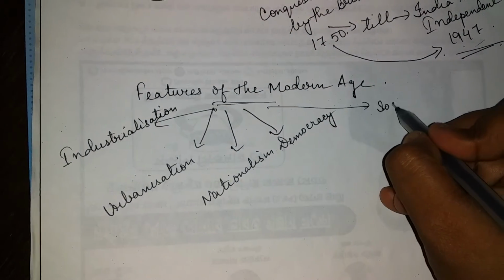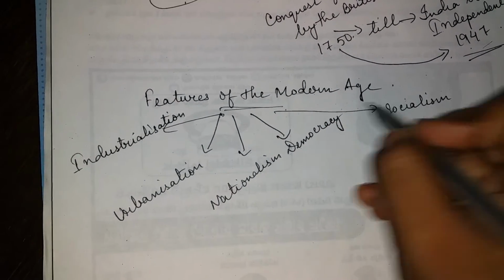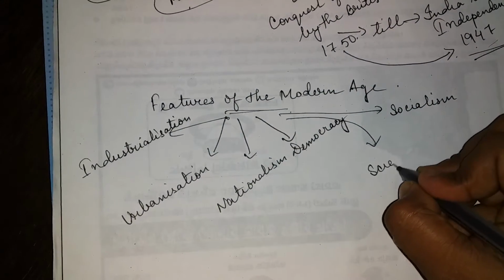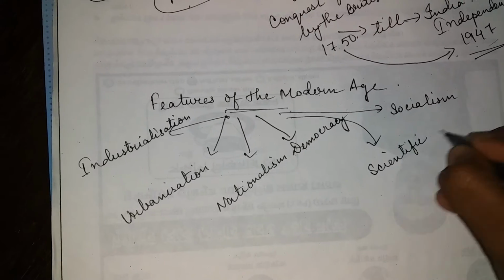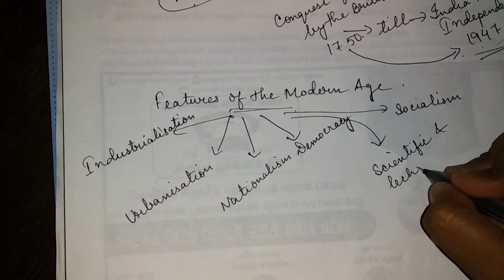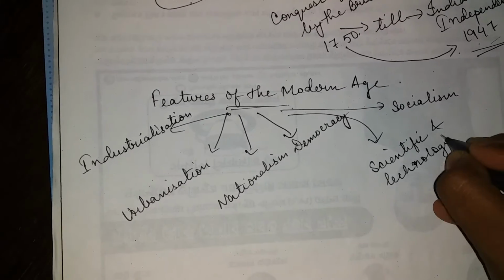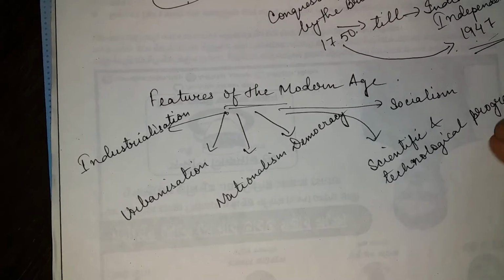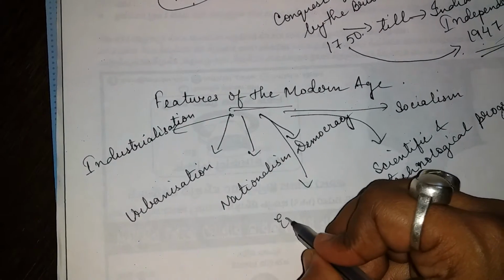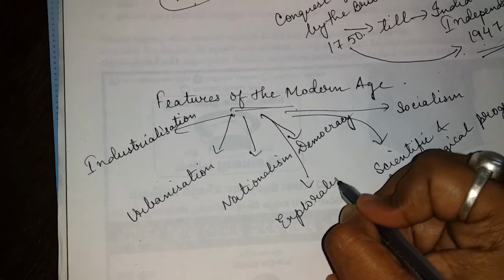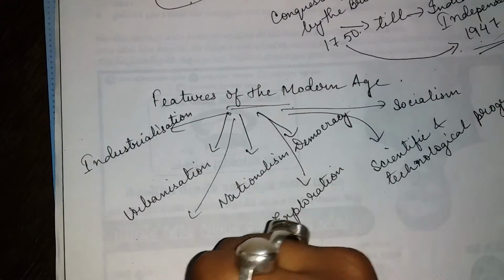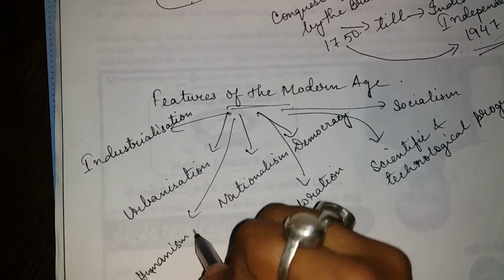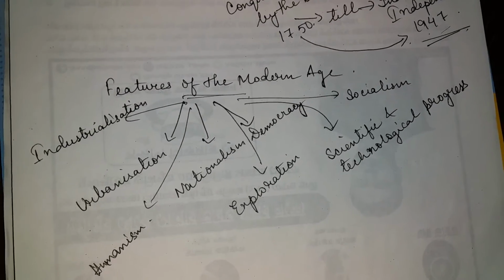Number 5, socialism. Number 6, scientific and technological progress. Then exploration and humanism. So these are the features of our modern age.